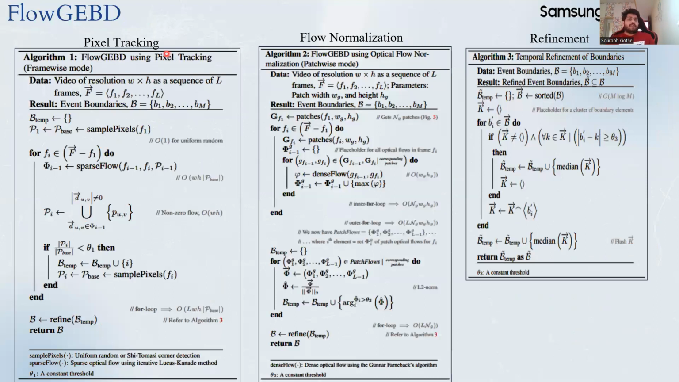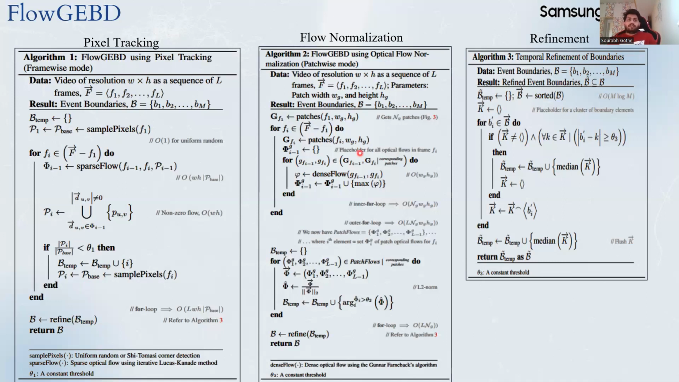In pixel tracking, we first sample n pixels from frame 1. Then we iterate through each frame and count the number of pixels that we can retain after calculating the flow. If this count is less than a certain threshold, meaning we are no longer able to retain the pixels, then we mark it as a boundary. Then we finally send it to refinement.